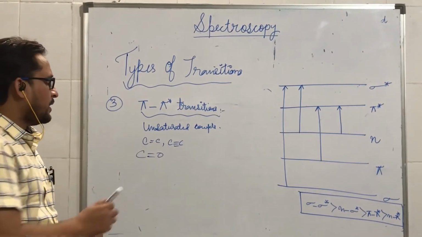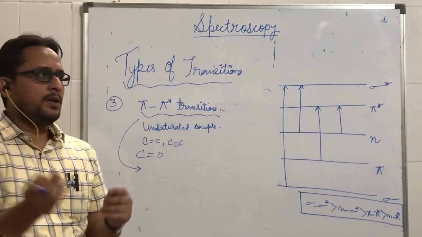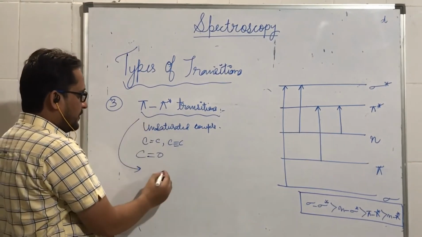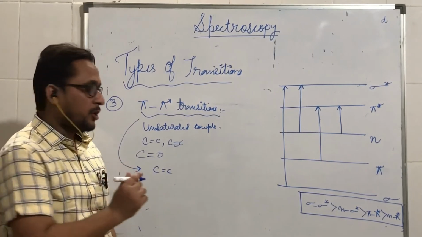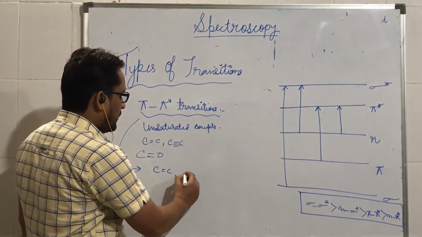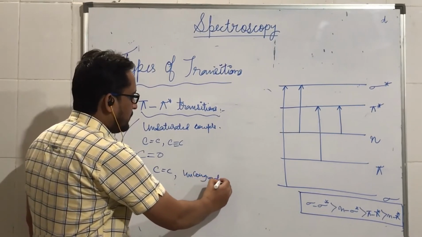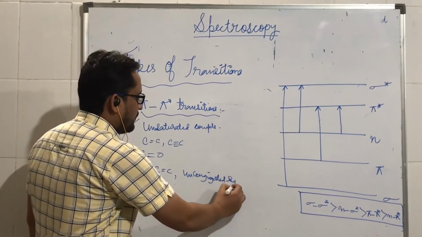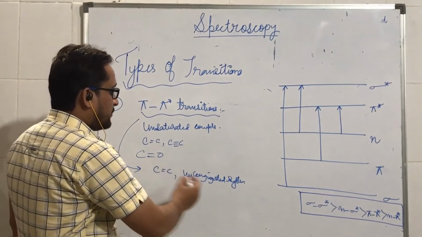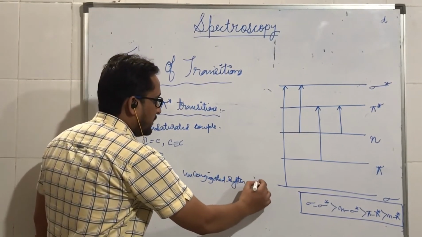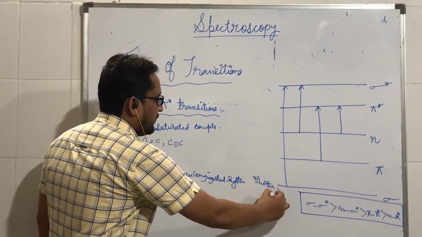And one more thing, this type of transition is very useful to determine the conjugation in a compound. For example, in case of a compound containing more than two C=C double bonds, but these bonds are not in conjugation, meaning it is an unconjugated system, then in such a case the absorption will occur at shorter wavelength.